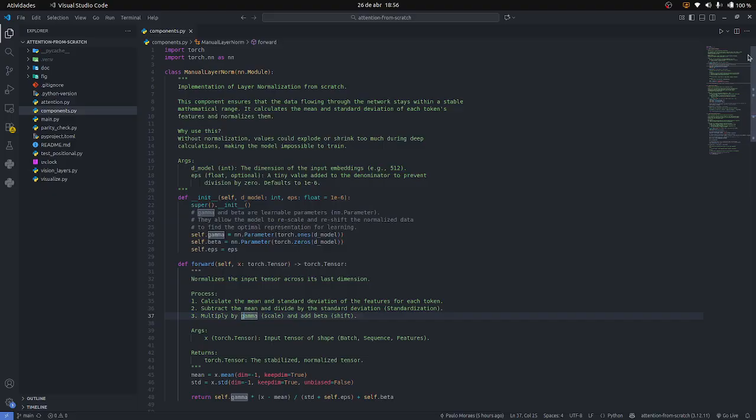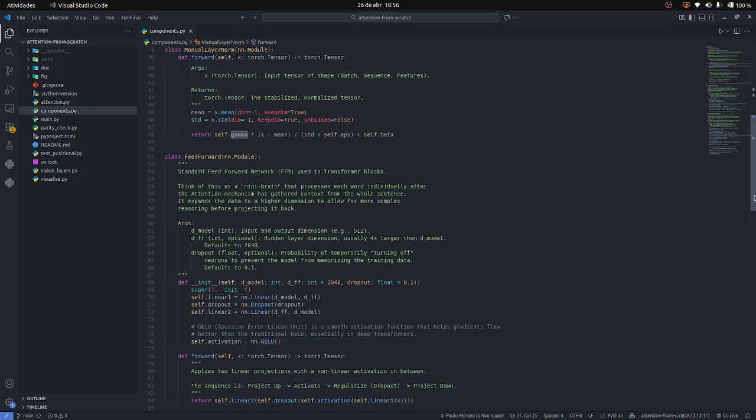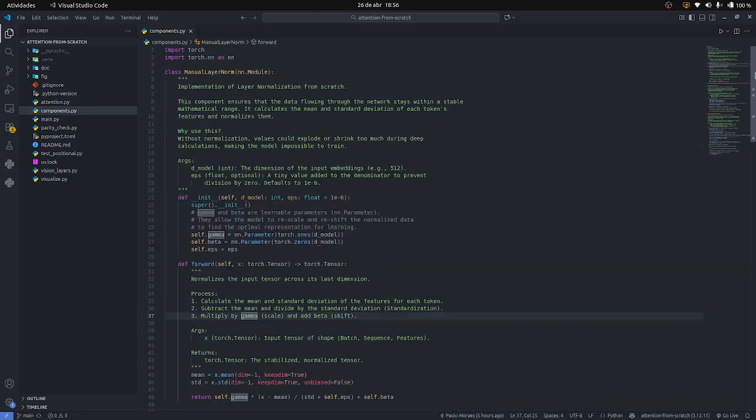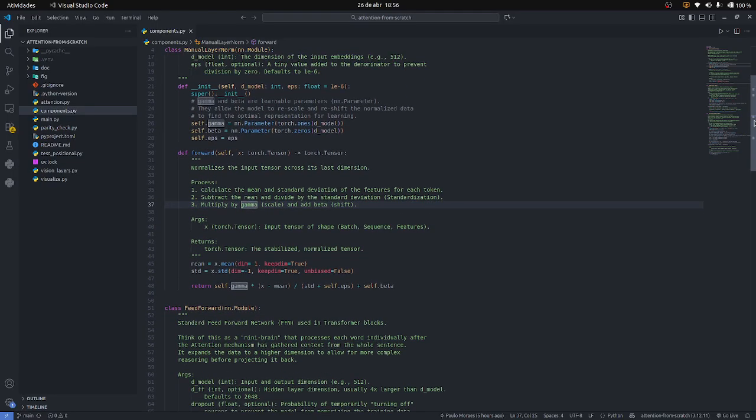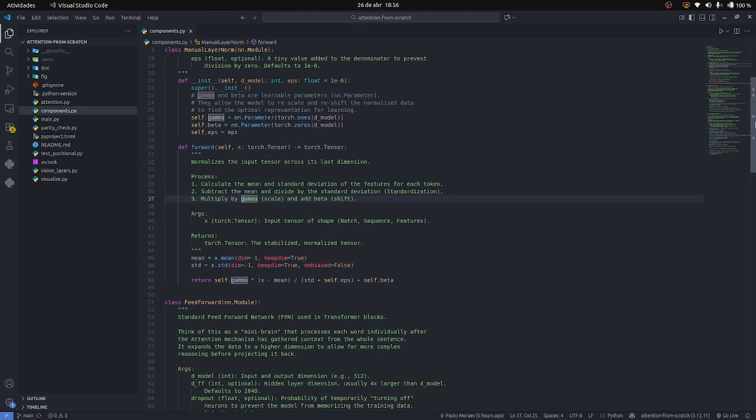Here in components.py, we have the implementation of three classes: a manual layer norm, a feed-forward, and a positional encoding. The manual layer norm is an implementation of layer normalization from scratch. It receives two args, the dimension of the input embedding and epsilon, a tiny value added to the denominator to prevent division by zero.